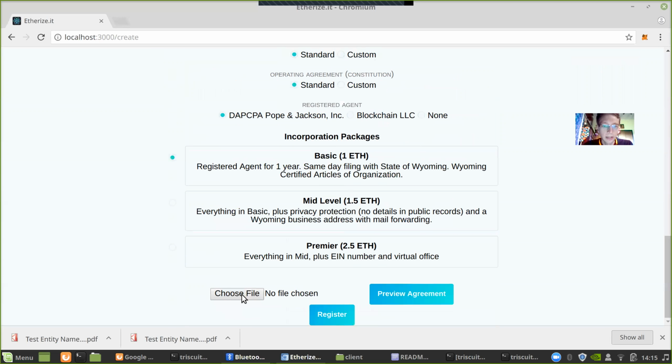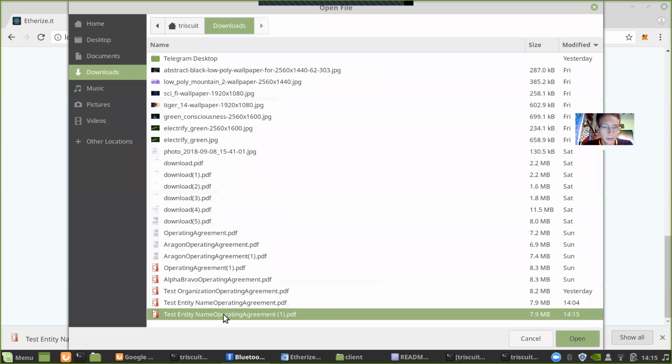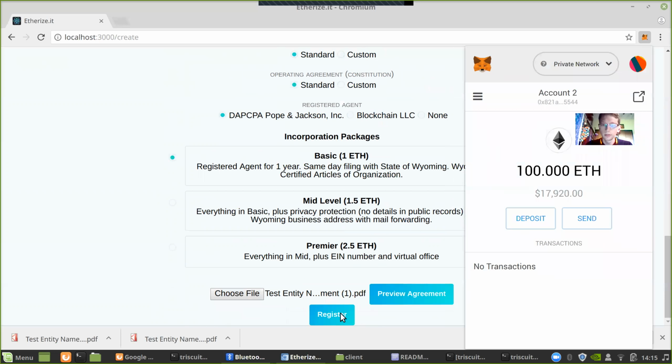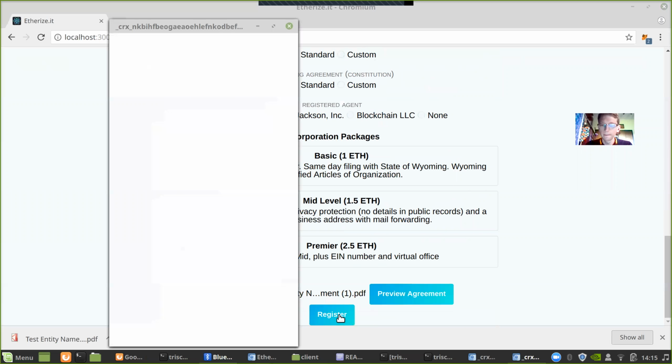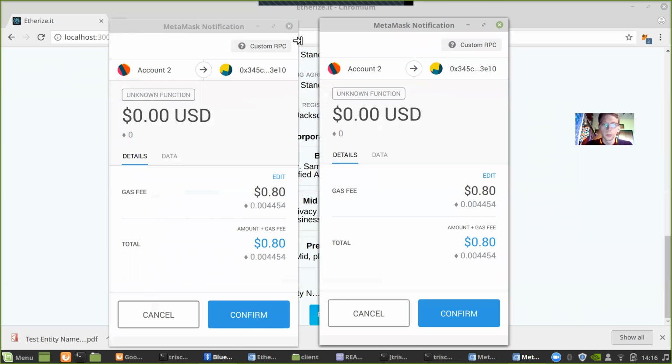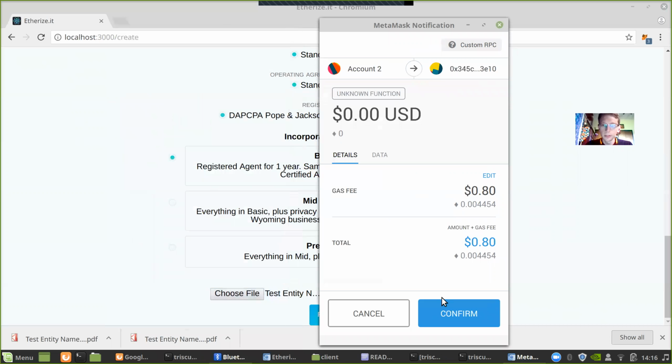Close, go back down. Now we import. And now we hit register. There we go. Cool. All right, we don't need that one. Just do this one.